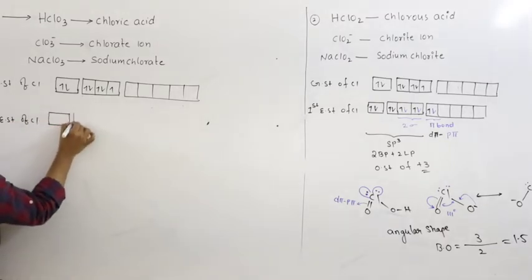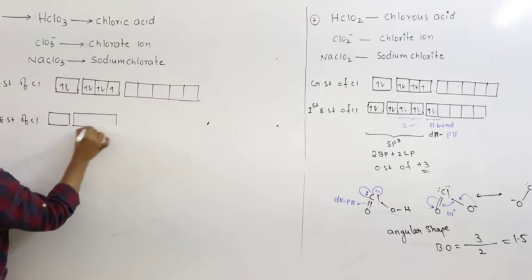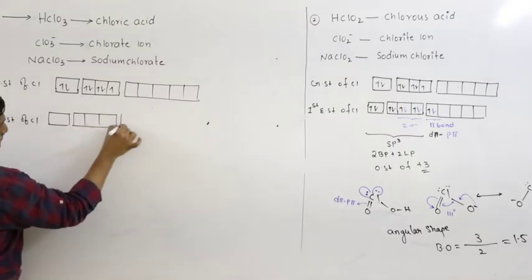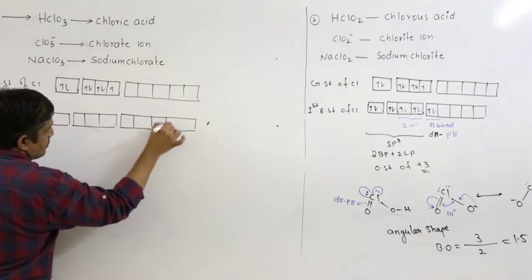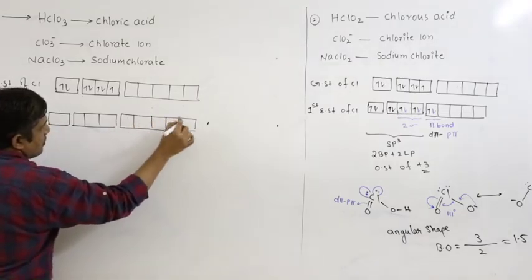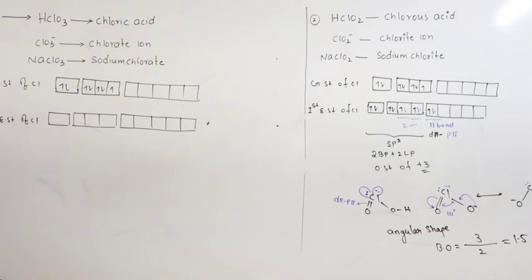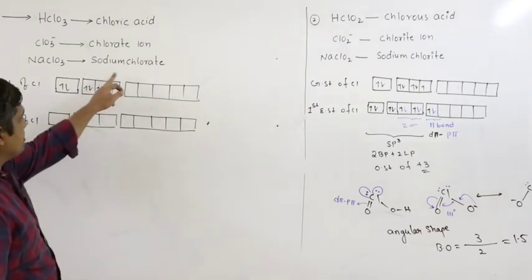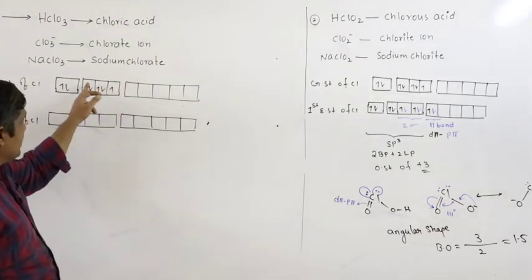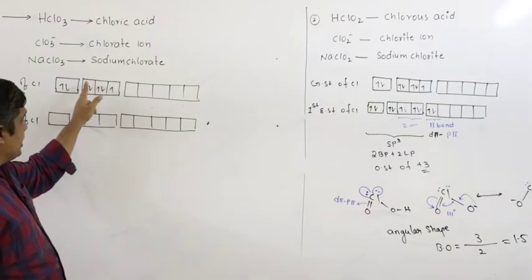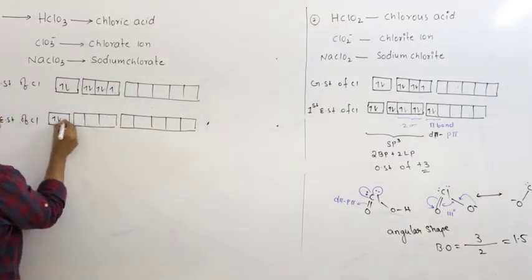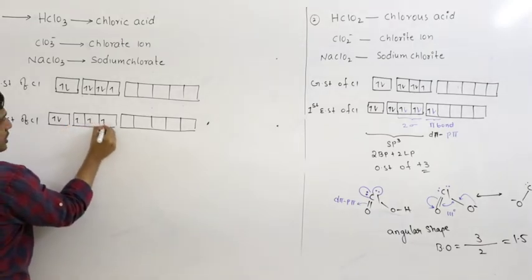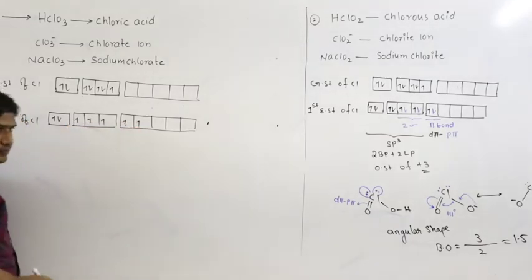You can write the first, then go for the second, no problem. In the first excited state, this is promoted here. In the second excited state, another p orbital paired electron will be excited. So these two become unpaired. 1, 2, 1, 2, 3, 4, 5.